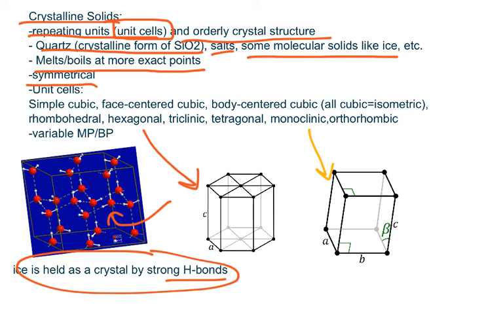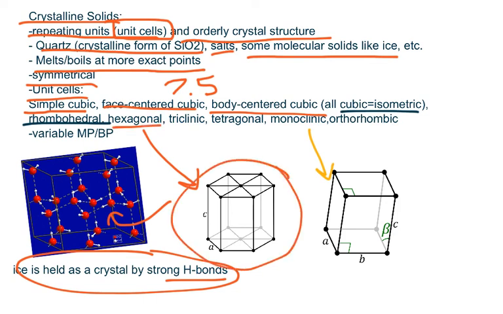They are symmetrical, and they have unit cells, and some of these unit cells include simple cubic, face-centered cubic, and body-centered cubic, and we went over these three simple unit cells in video 7.5. Now, another word for cubic is isometric, and we also have other forms of unit cells. We have something called the rhombohedral unit cell. We also have hexagonal unit cells, which look like this. We have triclinic, tetragonal, monoclinic, and orthorhombic.